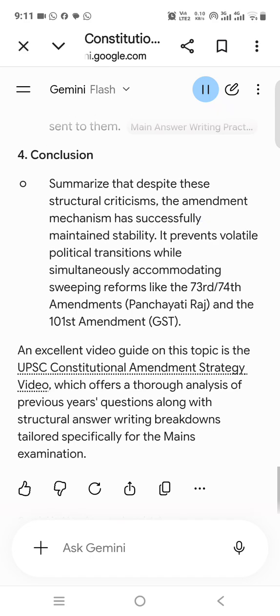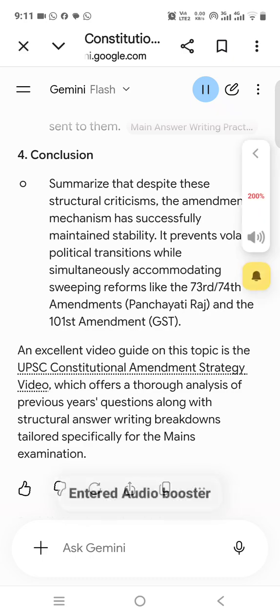1. Introduction. Contextual hook. Start by defining Article 368, which gives Parliament the power to amend the Constitution. Core thesis. Highlight that this power is constituent, not sovereign. It is bounded by the basic structure doctrine established in the landmark Kesavananda Bharati case, 1973.